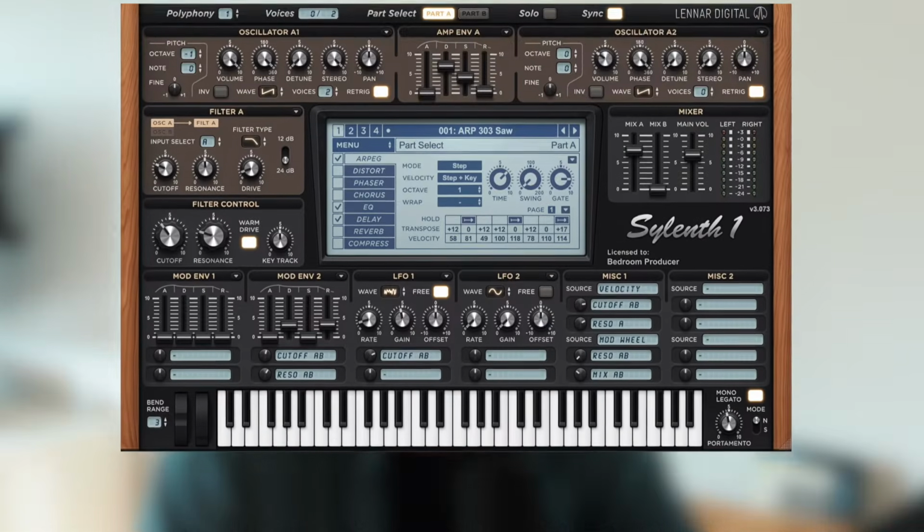And the good thing about this is that you can use these presets inside Sylenth and Serum as well, as long as you have these. So without further ado, let's just jump straight into the remake.